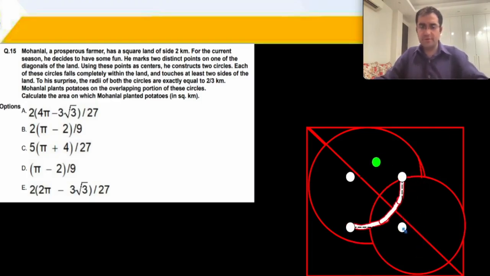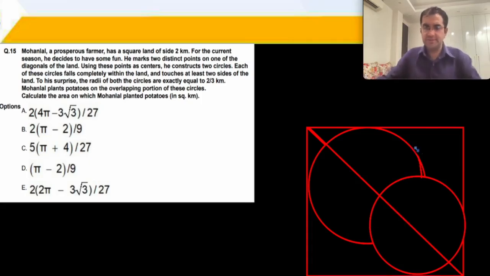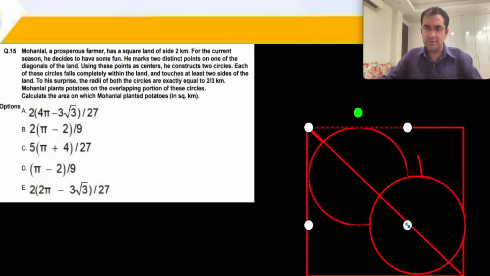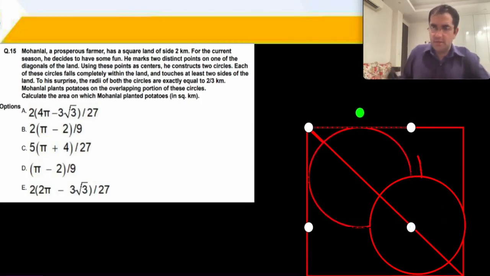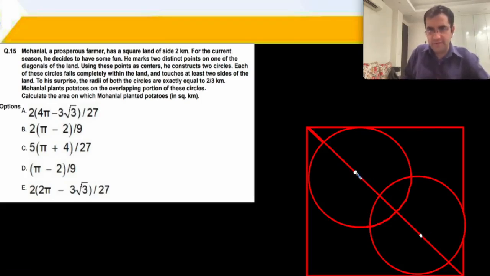Oops, okay, let's get rid of this. Let's make our circle a little smaller. There is our overlapping region. These are our centers. Center 1, center 2. Overlapping region is clear.